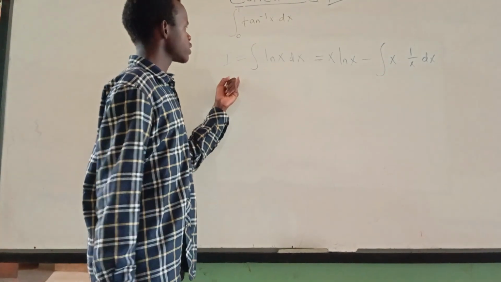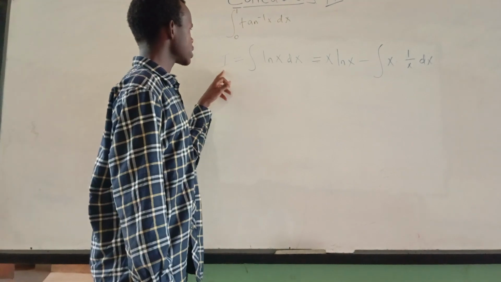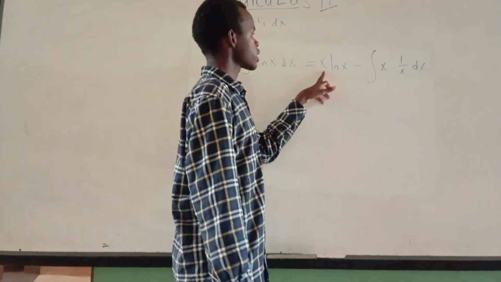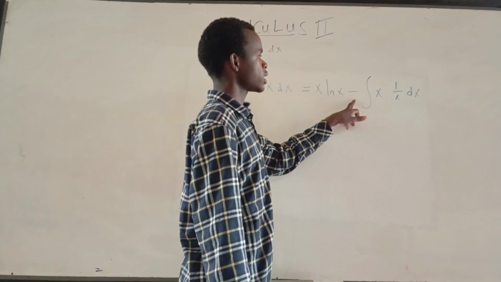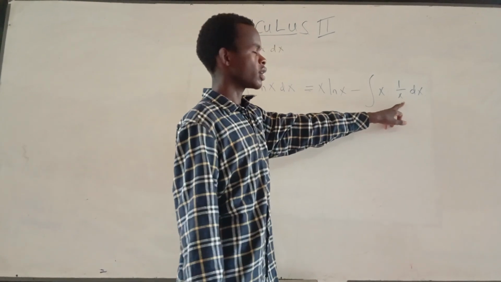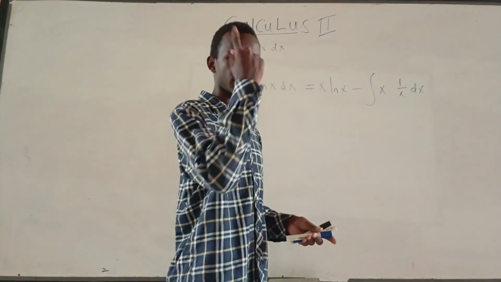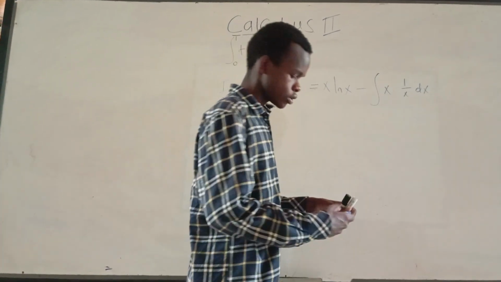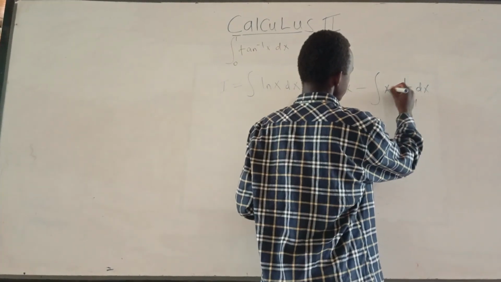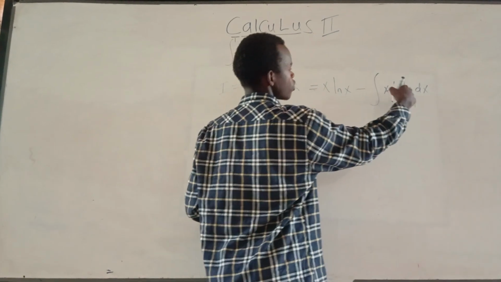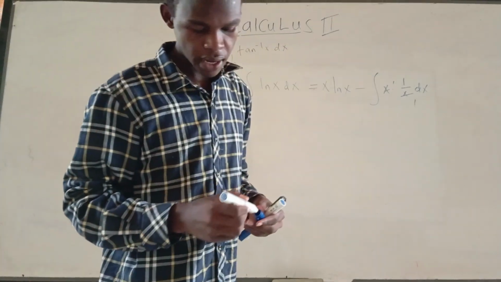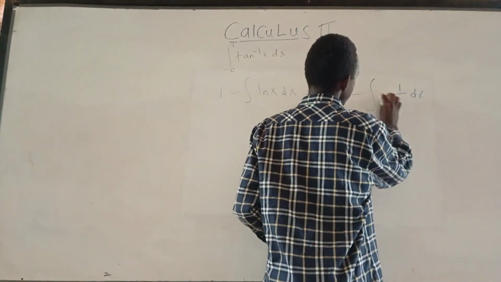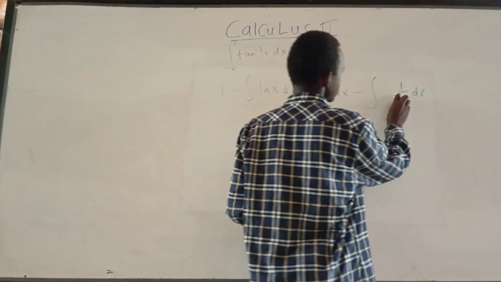So like my previous video, we stopped from here: the integral of ln of x dx is x multiplied by ln of x minus the integral of 1 multiplied by du. In my previous video, at first I wrote multiplied by dv instead of du. So here we will cancel this with this, and we get the integral of 1. The x cancels with x, so it will be just the integral of 1